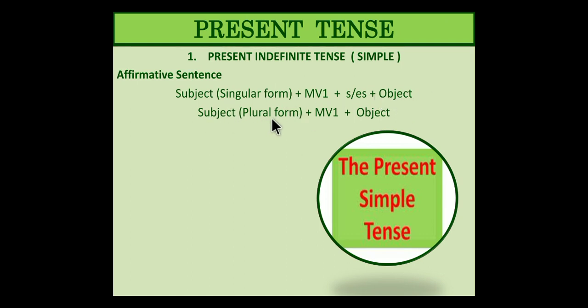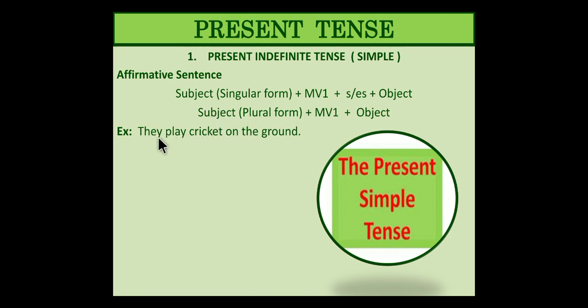Then subject plural form. We are going, no, he goes to the school. Again an example for third person singular, then the verb becomes singular actually, with s or es. For you to remember, you can just remember it as pluralizing the verb. Next, they play cricket on the ground. See, plural verb. They play cricket on the ground.